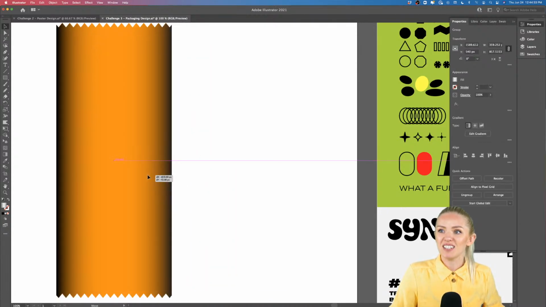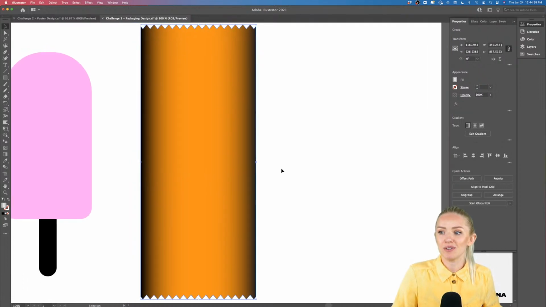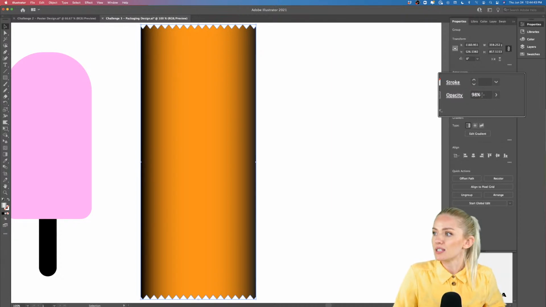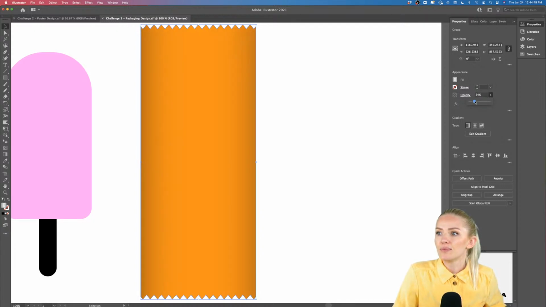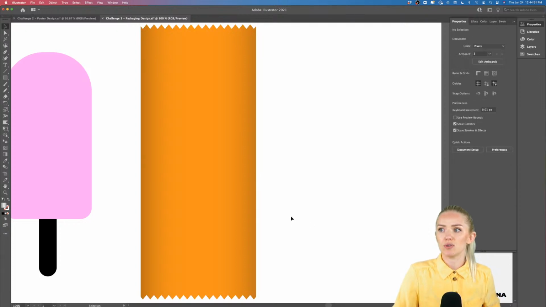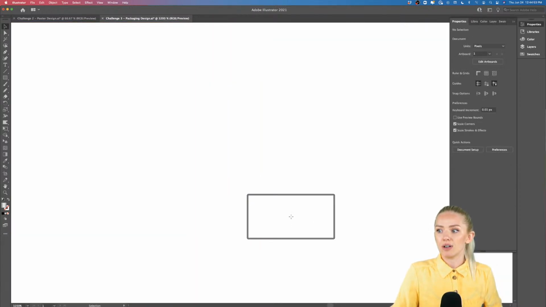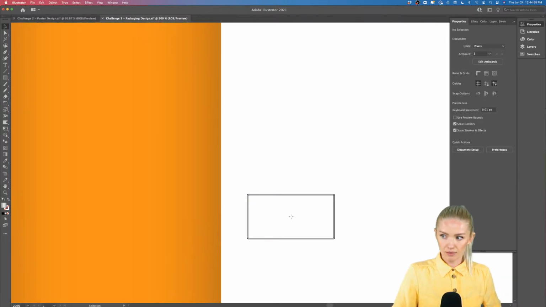Now, of course, this kind of looks very harsh. So what we want to do is we want to select the gradient and use lower opacity. So here at the top, you will see we have the opacity settings for this gradient, and we're going to lower them to something that looks quite natural for a rounded shape. All right, let's see.